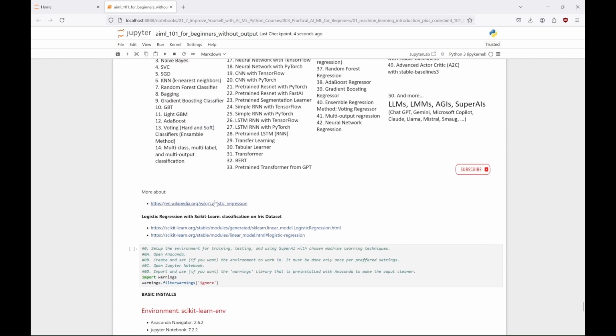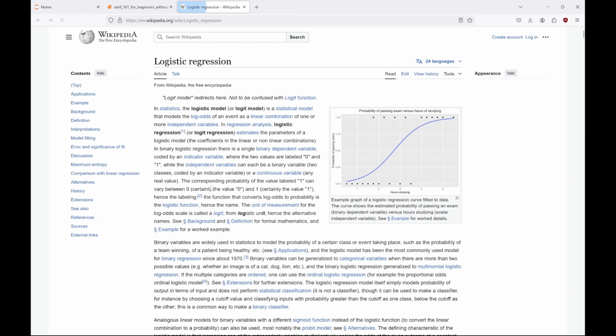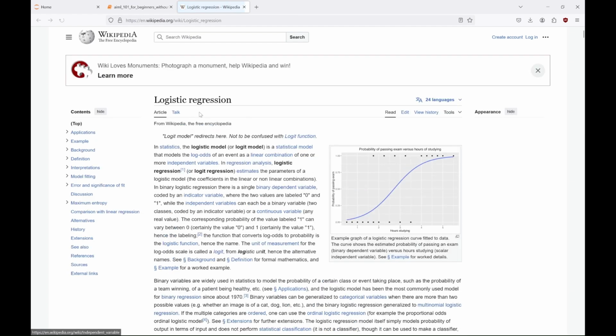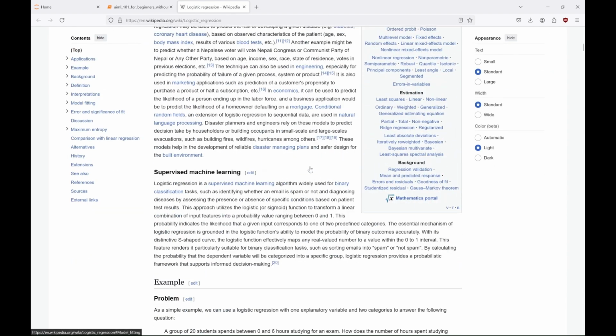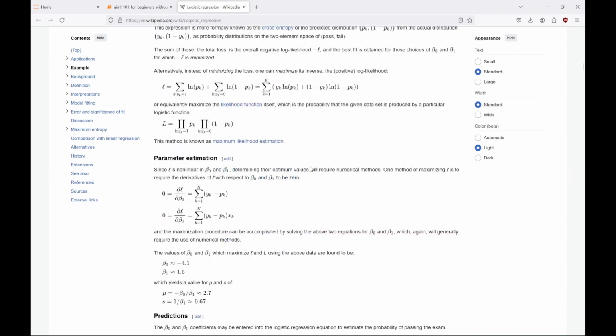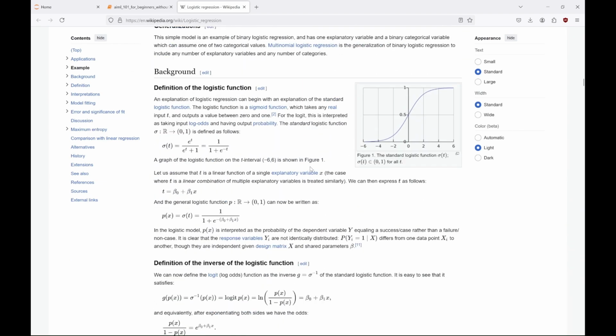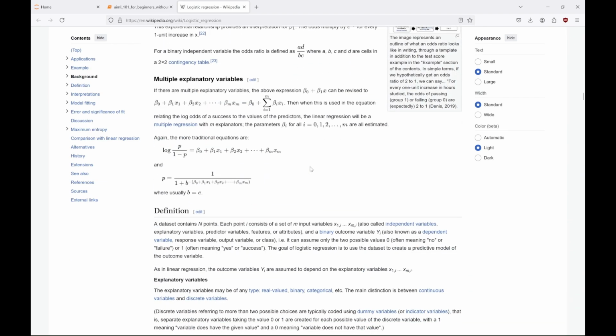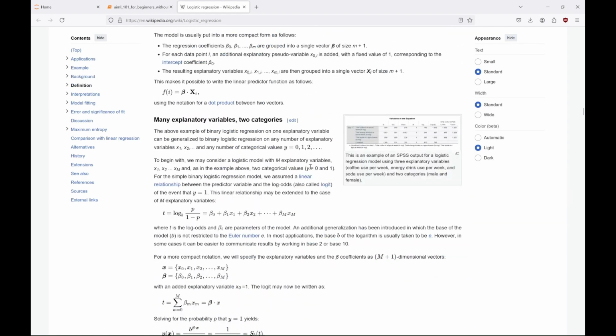Now, if you want to read about logistic regression, Wikipedia has a lot of information. The basic thing you need to know is that despite the word regression in its name, it's actually a classification algorithm. Logistic regression is a model that predicts the probability of a binary outcome, like in the example at Wikipedia, whether someone passes a test or not, based on one or more predictor variables, like hours of studying. For multi-class classification problems, like classifying iris flowers, logistic regression uses a method called one versus rest or one versus all. It essentially builds multiple binary classifiers to decide the final class.